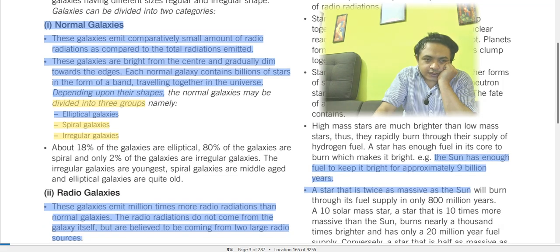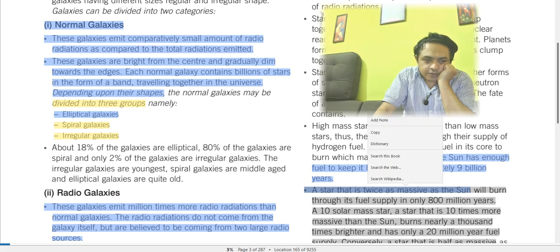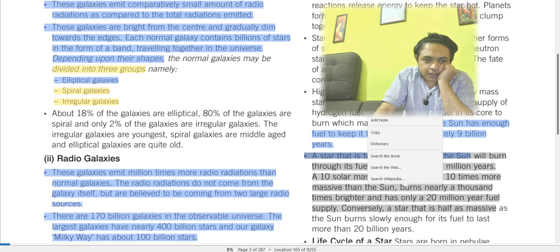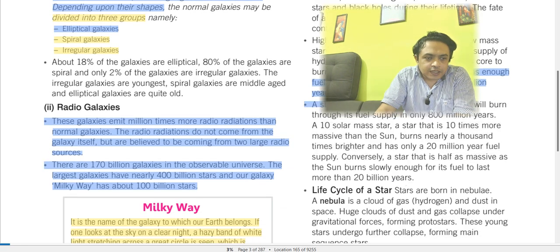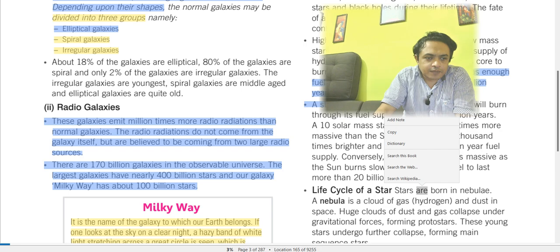A star that is twice as massive as the sun will burn through its fuel supply in only 800 million years. A 10 solar mass star, that is 10 times more massive than the sun, burns nearly 1,000 times brighter and has only a 20 million year fuel supply. Conversely, a star that is half as massive as the sun burns slowly enough for its fuel to last more than 20 billion years.